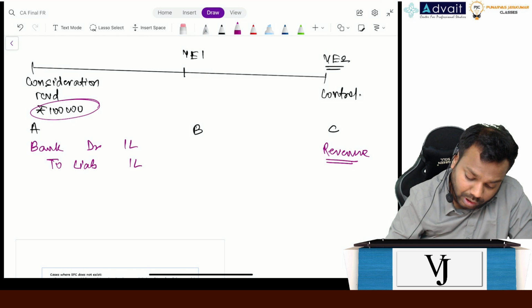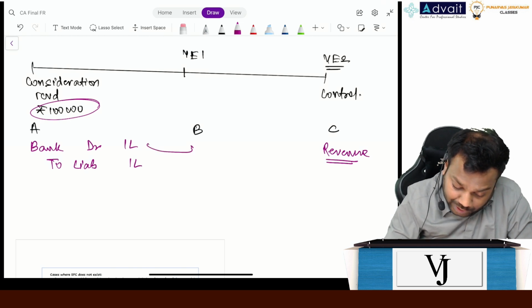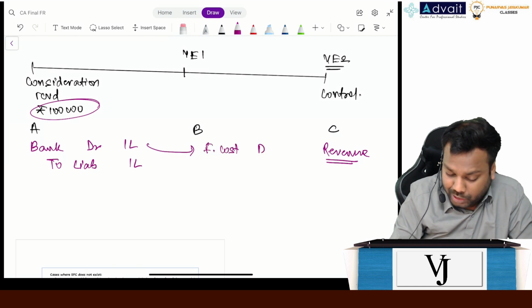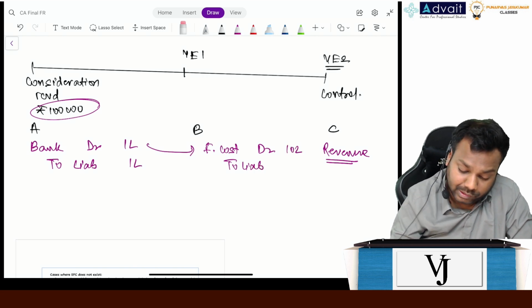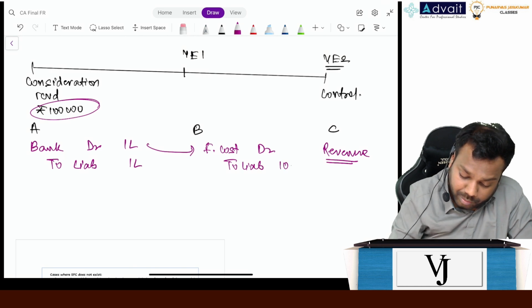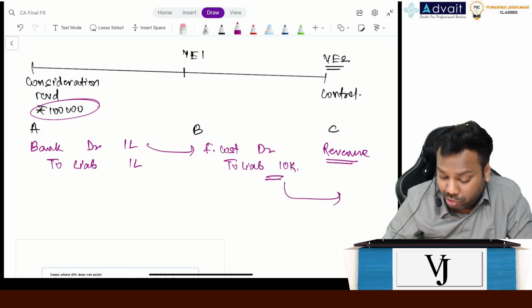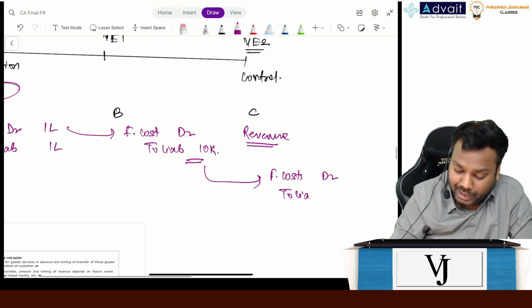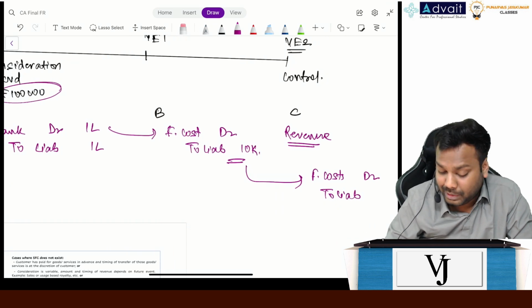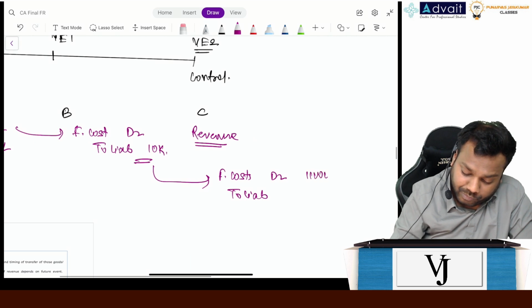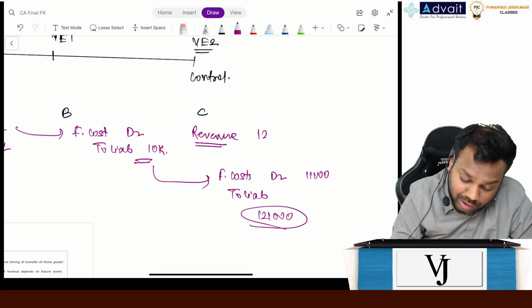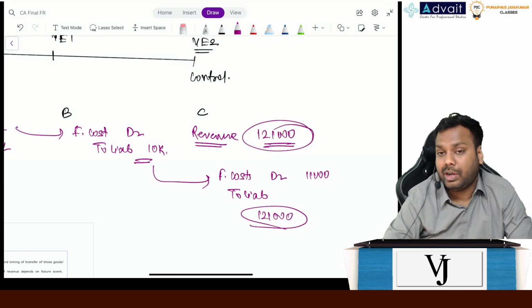Now what I'll do? Again I will calculate the future value here. So I'll record finance costs. Finance cost account debit to liability again. How much? 10,000. Not 10 lakhs, 10,000. Now again I will record the finance cost here as well. So it will be finance costs account debit to liability. How much? 1 lakh plus 10,000 is 1,10,000, multiplied by 10% is 11,000. So how much does it become? 1,21,000. So I will recognize the revenue of how much? 1,21,000 is the amount of revenue which I will recognize.